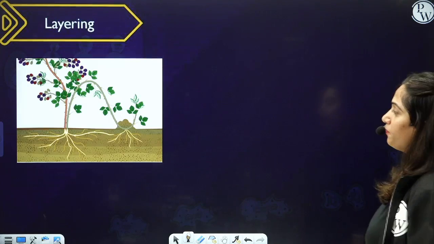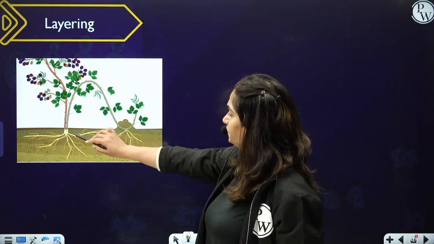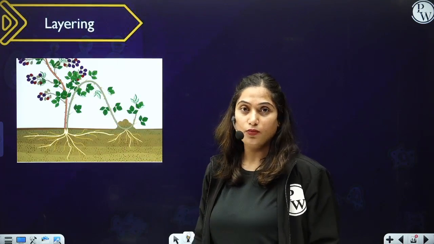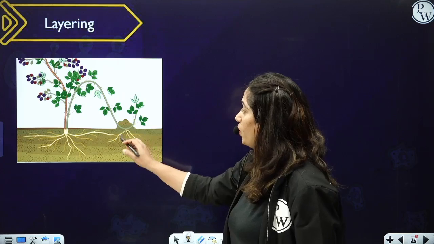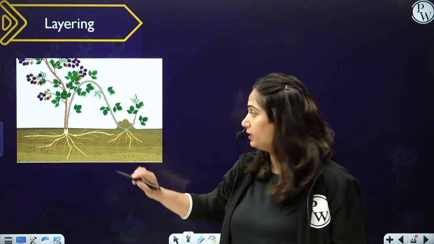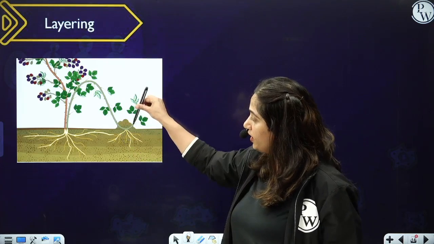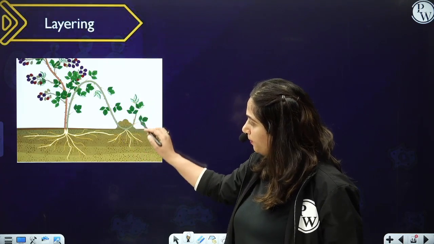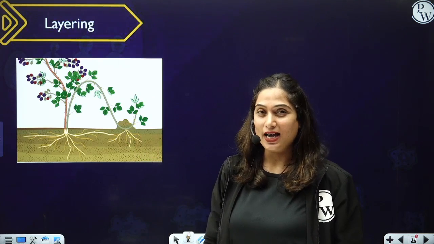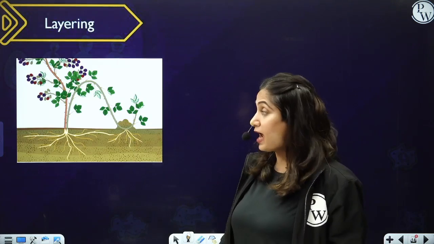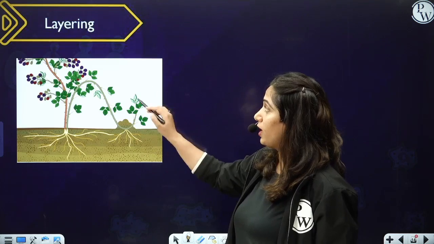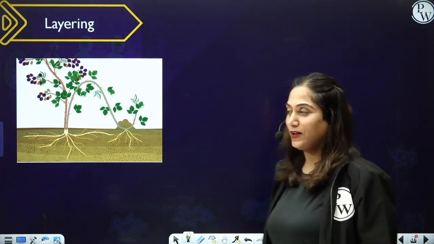Then comes layering. What is done in case of layering? We pull the lateral branch, the lowermost lateral branch, and we make a cut in the lateral branch, and then we cover it with soil, right? And then the part which was injured shows the highest meristematic activity, and from that part roots come out and then it gives rise to a new plant. So this method is called layering.